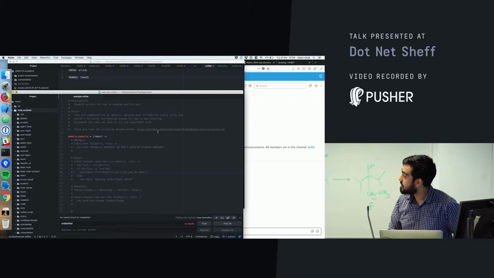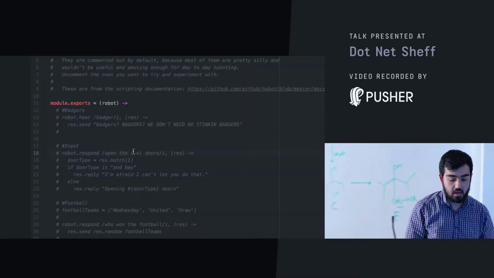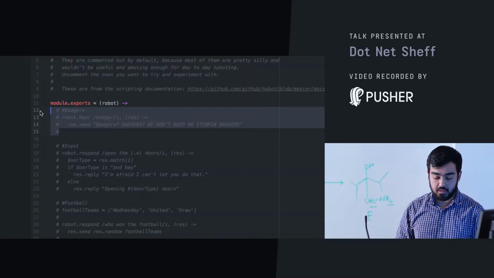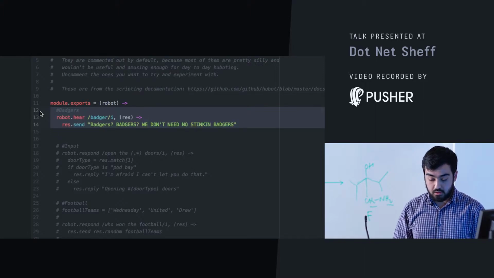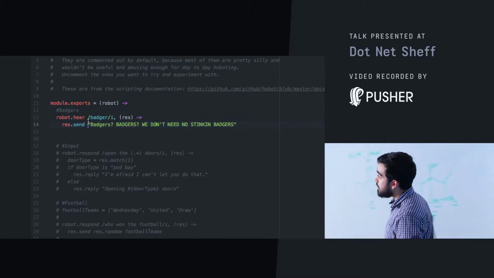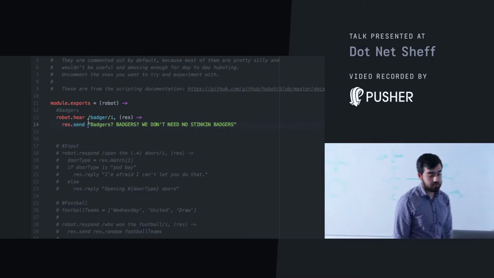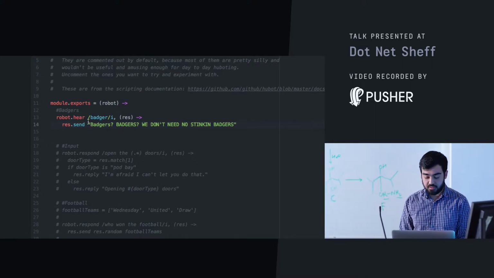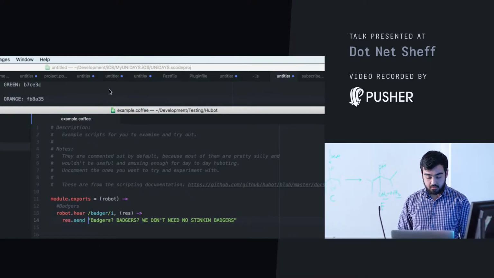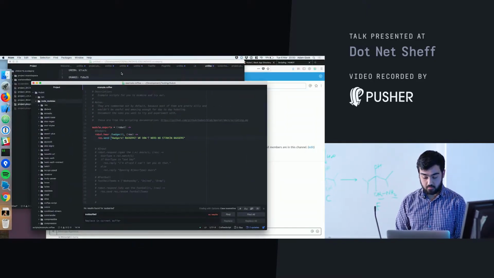Which is fair enough. We've not told her to do anything, so why should she be nice to me? So we've got a module.exports, and we've passed in a robot object. And the first thing we're going to do is talk about badgers. So when Jessica hears badger, she's going to respond with: badgers? We don't need no stinking badgers. Which is highly important. Right, cool.